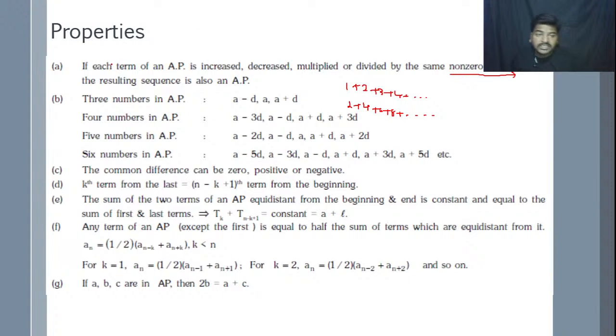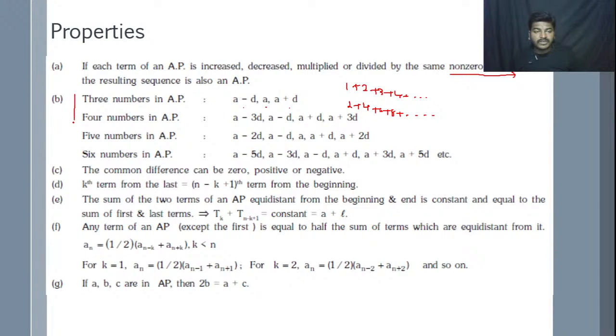Okay. Then generally they will ask for 3 numbers in an AP. To find 3 numbers of an AP, we have to take from the general form, that is a minus d, a, a plus d. And to find 4 numbers in AP, we have to use a minus 3d, a minus d, a plus d, a plus 3d. To find 5 numbers in an AP, we have to take a minus 2d, a minus d, a, a plus d, a plus 2d. And to find 6 numbers of an AP, a minus 5d, a minus 3d, a minus d, and a plus d, a plus 3d, a plus 5d.